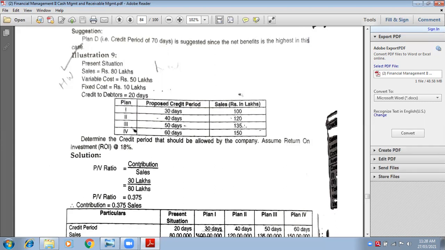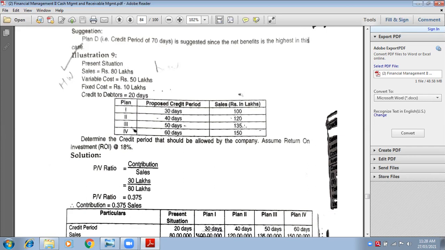So how will you write 135? Sales of plan 3. 135 and 5 zeros. So what will you call it as? 1 crore 35 lakhs. Very good.